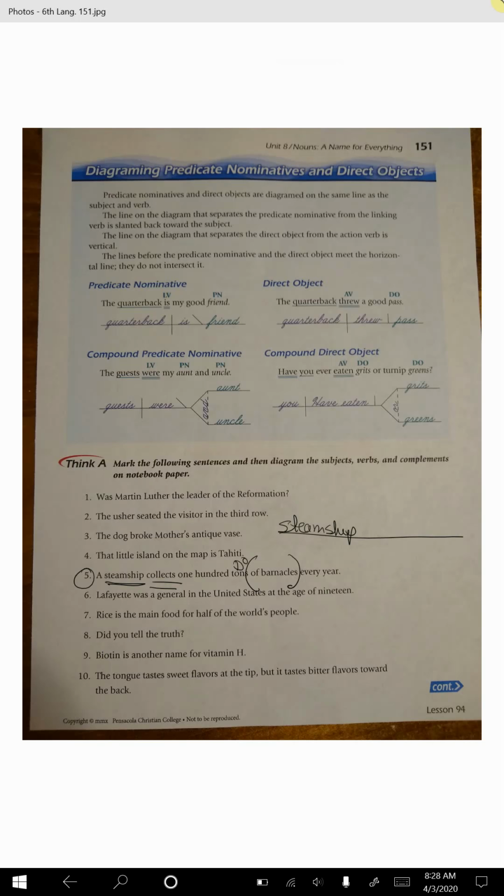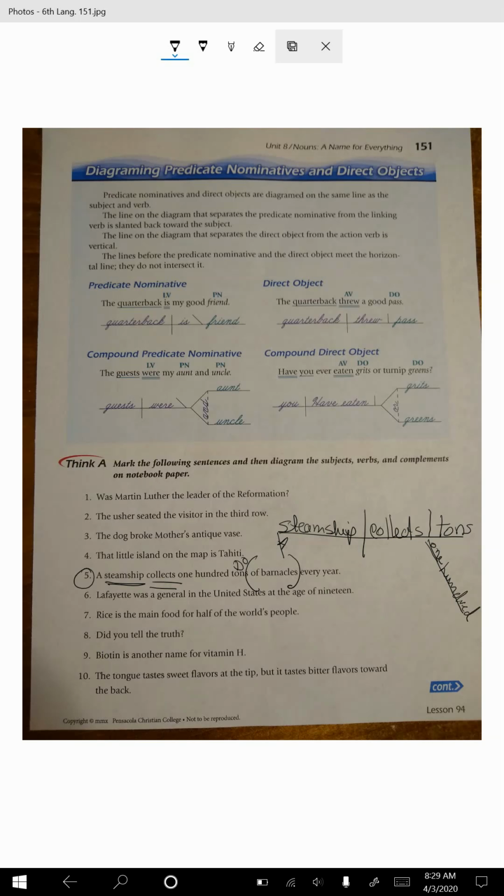Steamship, collects, and straight up and down because it's an action verb. Direct object, tons. Now let's fill in the rest of the stuff. A steamship, 100 tons. You know what? I'm going to go back on this because 100 means one thing. So I'm thinking we should have it like this. I may be wrong on that, but I think I'm right.